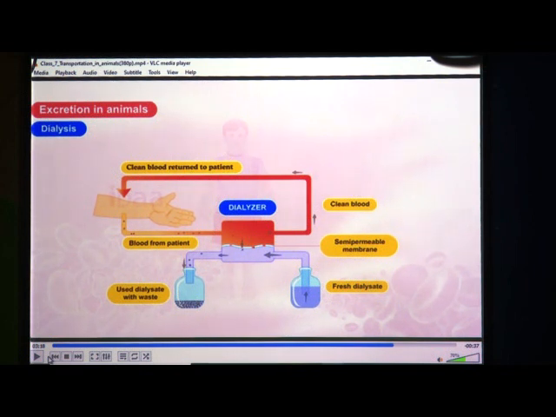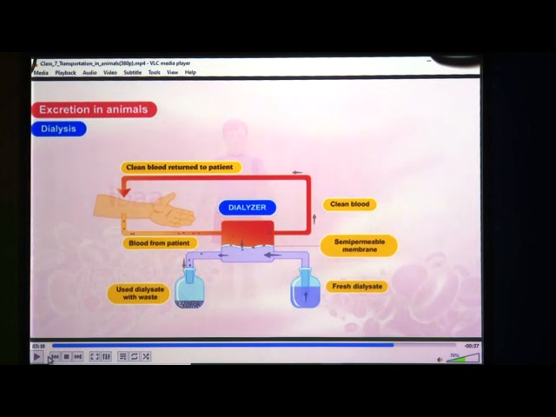So how can we filter it? All the life processes in our body occur naturally. If our body system is not working naturally, how can we make it work? We can do dialysis.